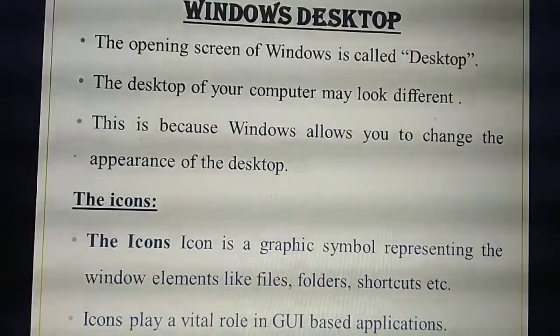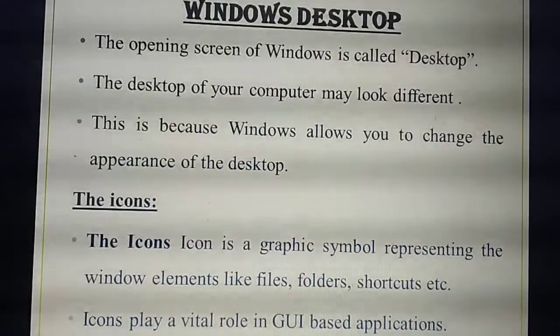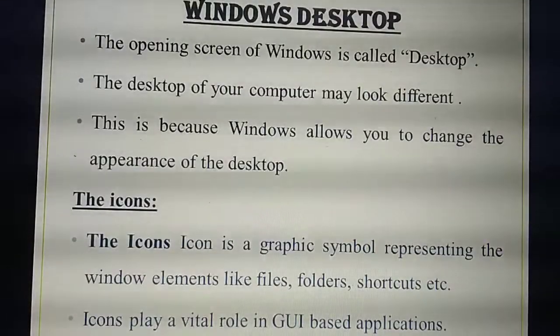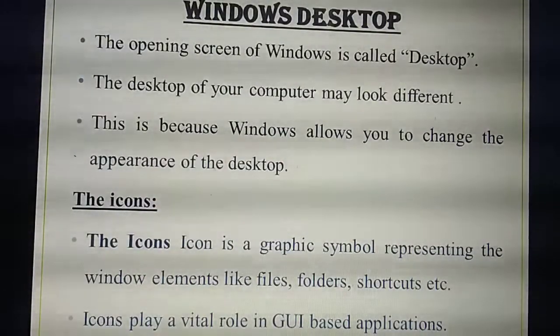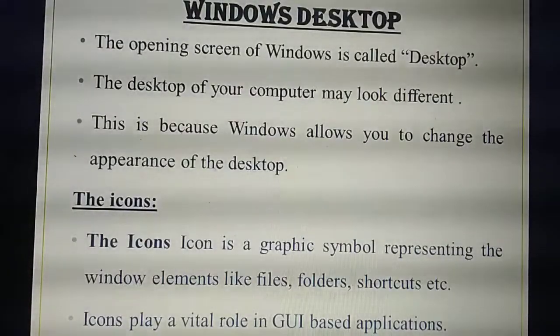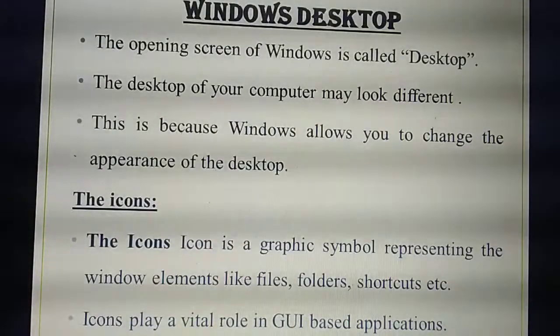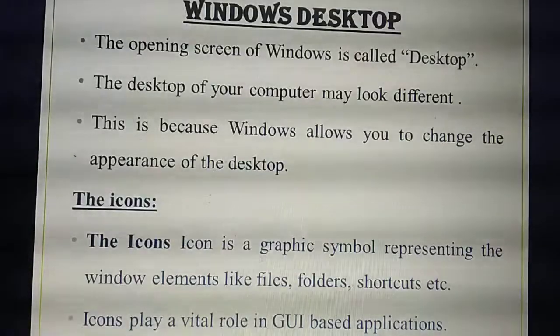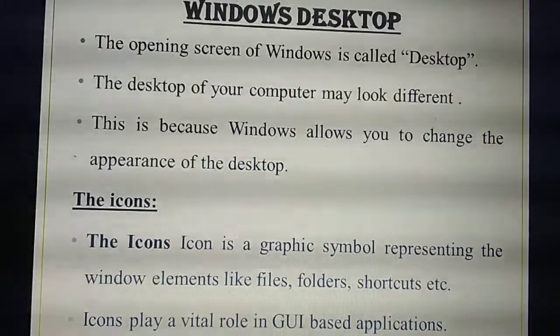So icons. What do you mean by icon? An icon is nothing but a symbol representing files, folders or shortcuts. Listen, I am explaining. Take the same example of a mobile phone. If you are opening the gallery, will there be only one folder? No. According to your wish, you can create any number of folders in the gallery, isn't it?